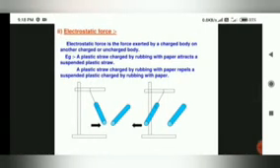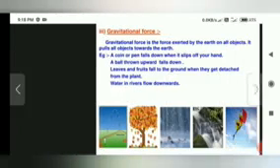Next one, electrostatic force. Electrostatic force is the force exerted by a charged body on another charged or uncharged body. Example, a plastic straw charged by rubbing with paper attracts a suspended plastic straw. So here what we have hung is a plastic straw. It is rubbed with the paper. So it will be attracted towards that plastic straw. A plastic straw charged by rubbing with a paper repels a suspended plastic straw charged by rubbing with the paper.